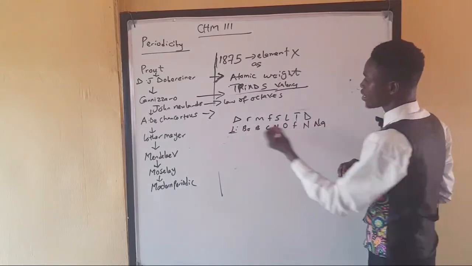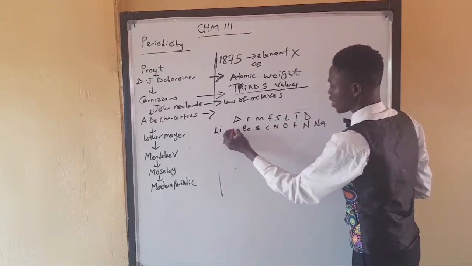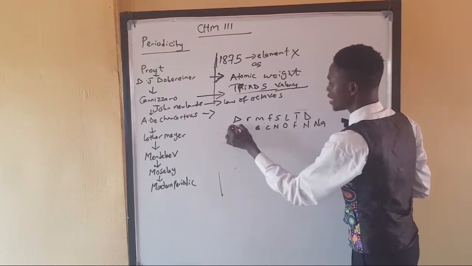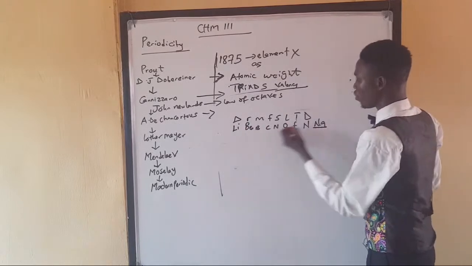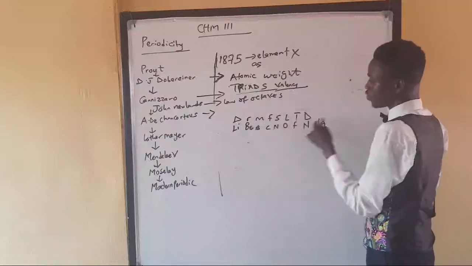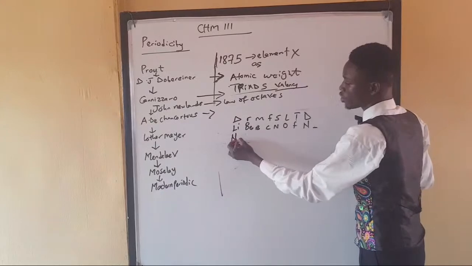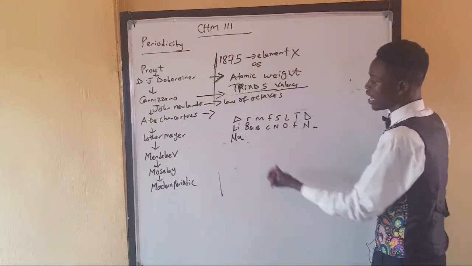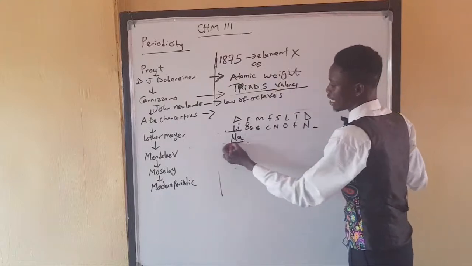So he's saying that, let's say your lithium starts from here and you start counting from here: lithium, beryllium, boron. For you to go back again to where you started from, this element will fall under here. So if you are counting from lithium, do, re, mi, fa, sol, la, ti, do, to the 8th figure, when you start again, sodium is going to be here. That means every first element in an octave will look like the 8th element.